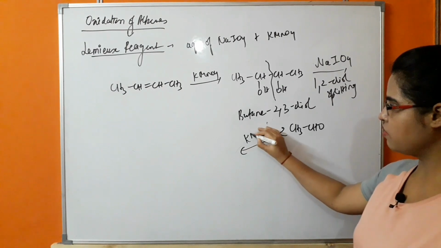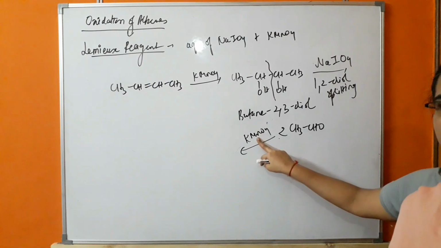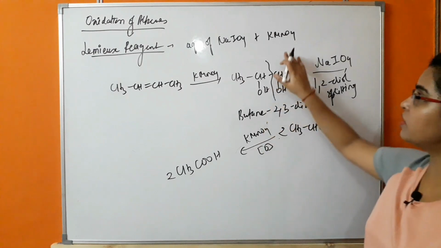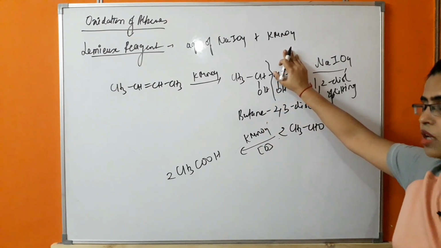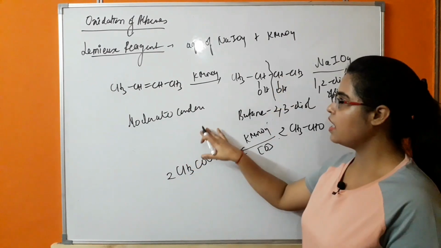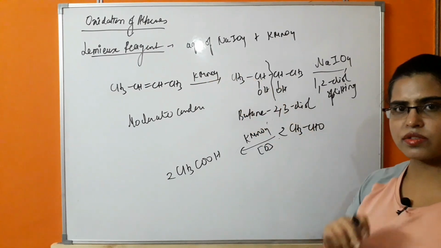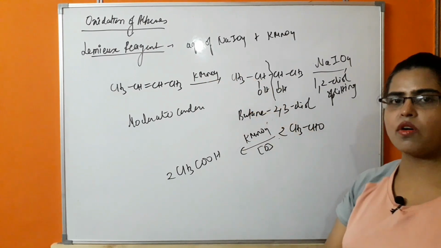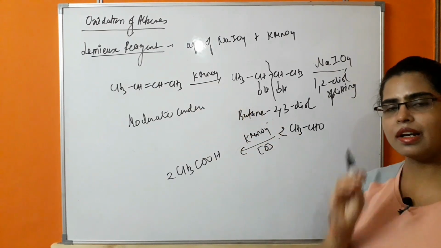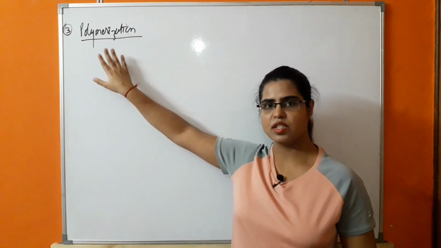It will further react with KMnO4. KMnO4 behaves as an oxidizing agent, so it will release nascent oxygen. In this reaction only a trace amount of KMnO4 is used, because the reaction takes place in moderate conditions, and the manganese in a lower oxidation state, which is reduced during this reaction, will be further oxidized to give KMnO4 again, due to which only a little amount of KMnO4 is needed.